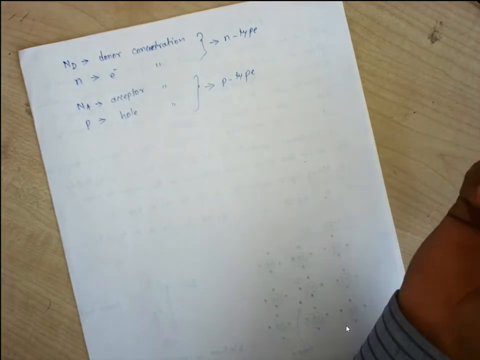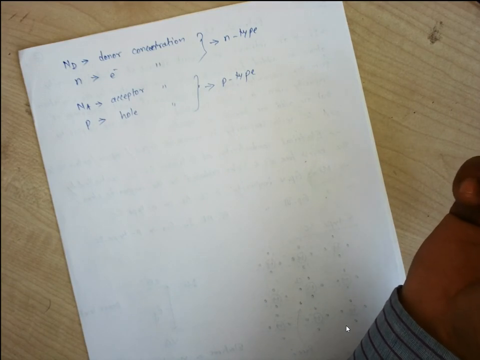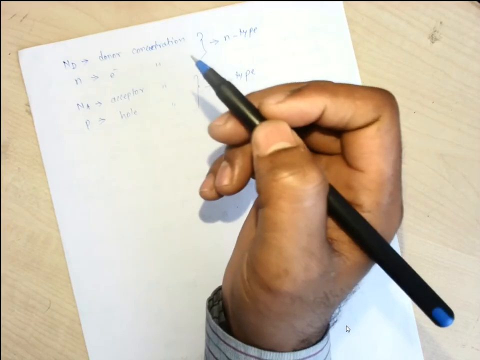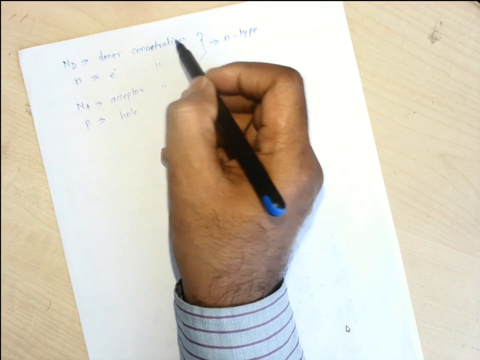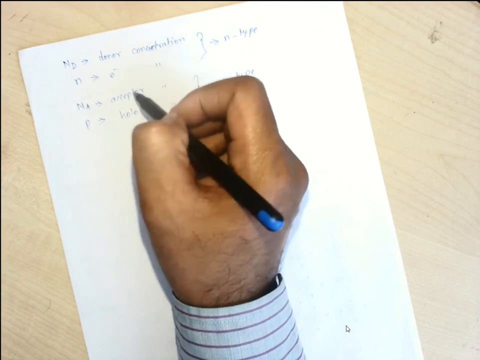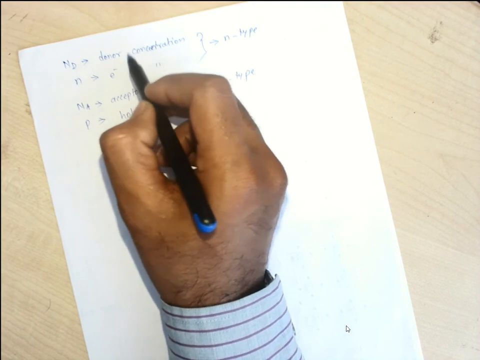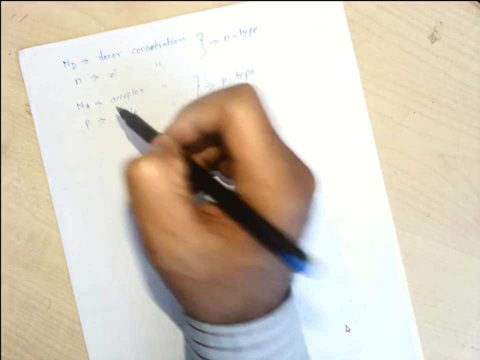Now let us consider a situation where we have doped with both types of impurity atoms, that is trivalent impurity as well as pentavalent impurity. After doping, we have the donor concentration as well as the acceptor concentration. Due to the donor concentration, extra electrons have been created, and due to the acceptor concentration, extra holes have been created.